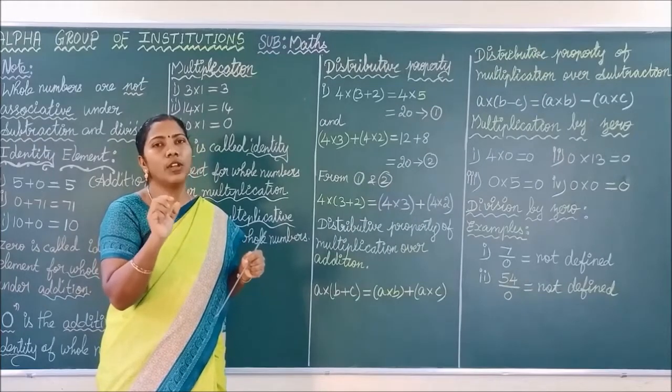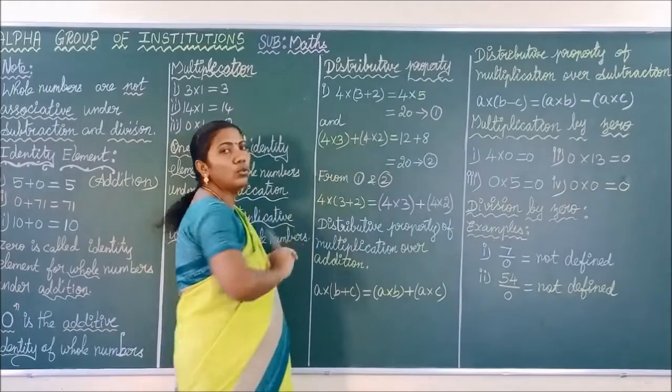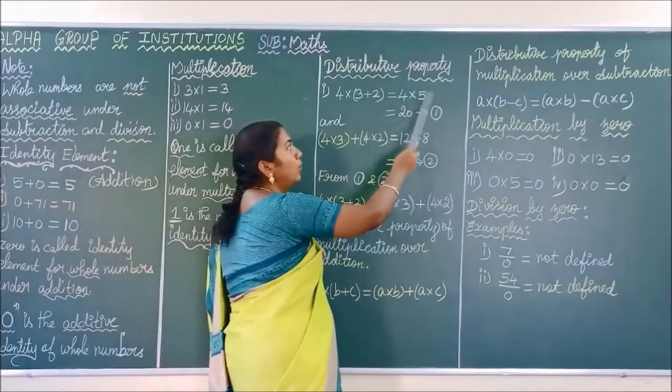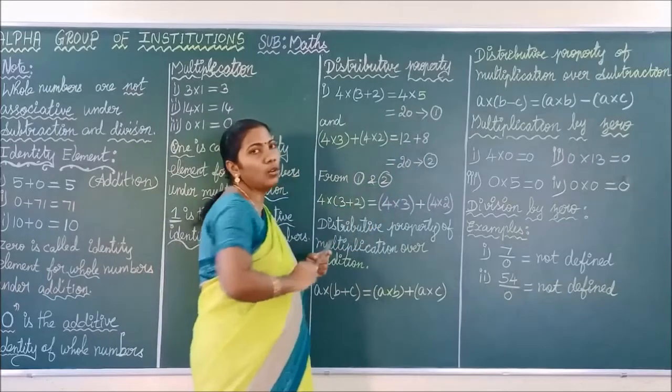You have to finish the evaluation part within the bracket. Okay, so what is the answer? 3 plus 2, 5. So 4 into 5. So 4 5s are 20. Let it be equation number 1.